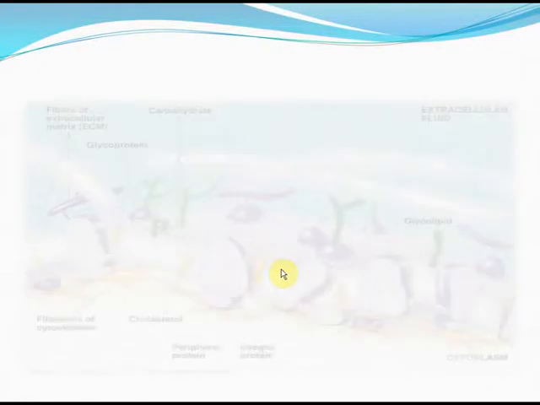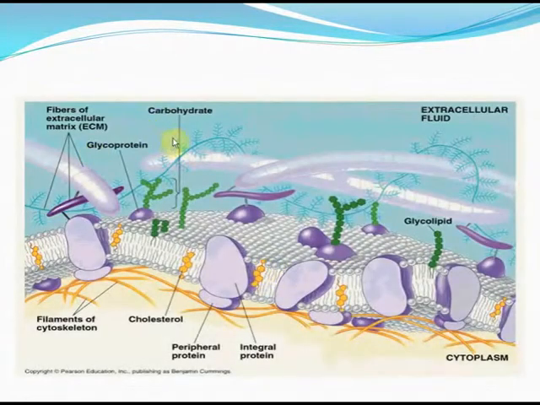Let's study the structure of the plasma membrane. It has carbohydrates, cholesterol, proteins, peripheral and integral proteins, filaments of the cytoskeleton, the glycolipid, the extracellular fluid and the cytoplasm.